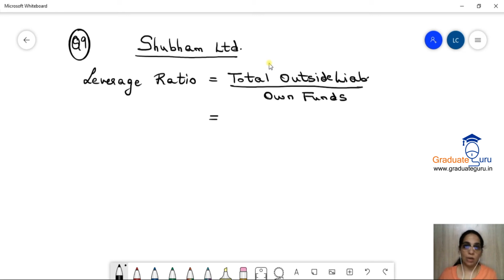What is the total outside liabilities? It is given as 300 crores. Okay? And upon your own funds, which is 175 crores. So let's calculate this simple ratio. We get 1.71.